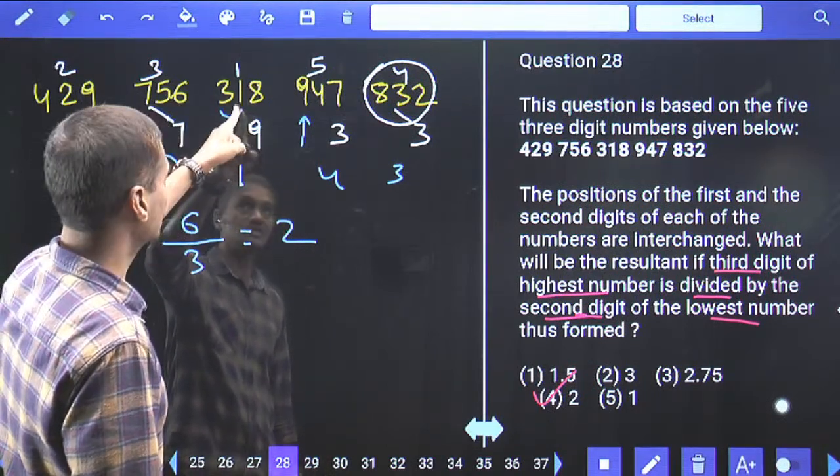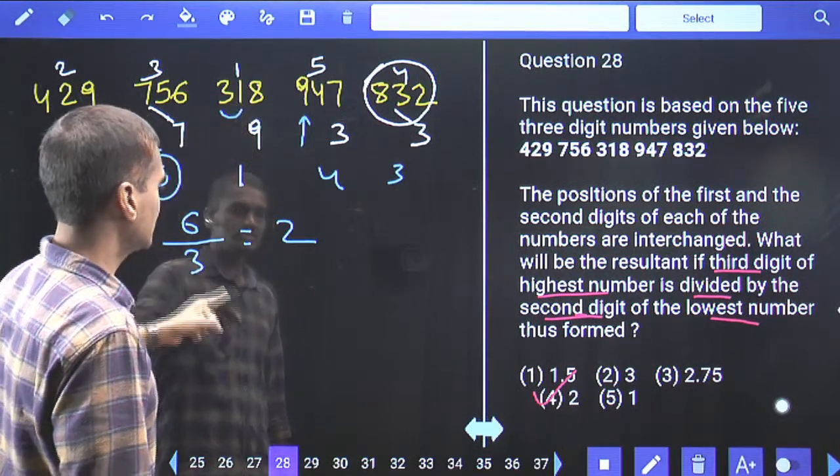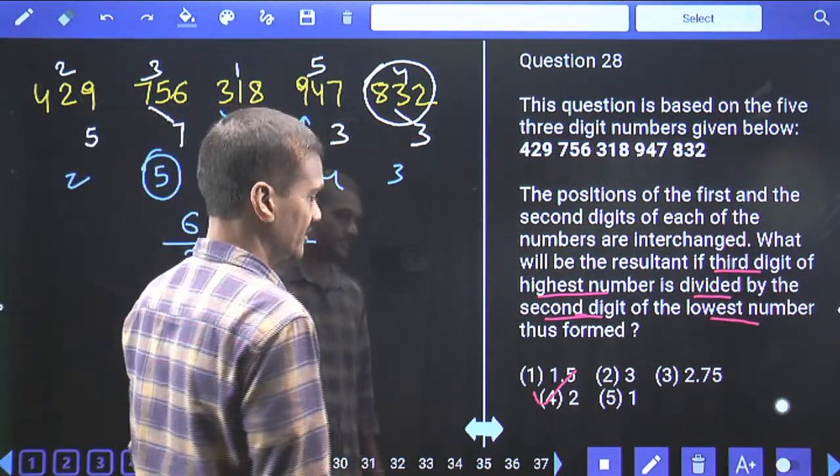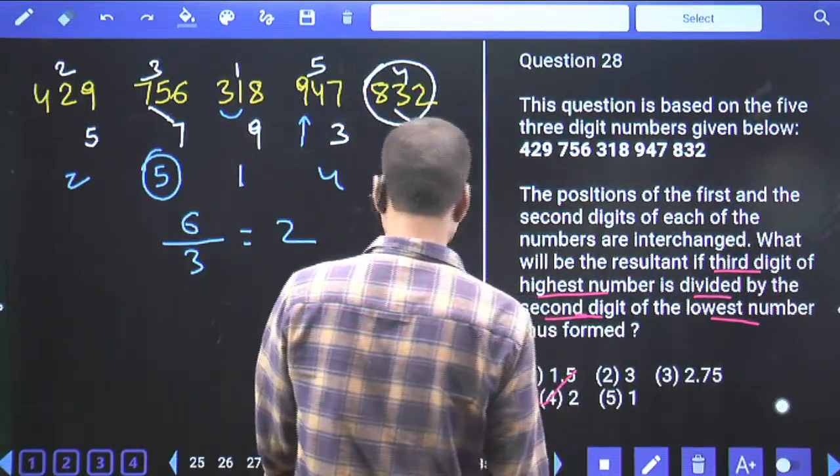And what is the second digit? Second digit will be 3. Now 6 divided by 3, 2 is the answer. Done with this? Hence, question number 28, it is choice 4.